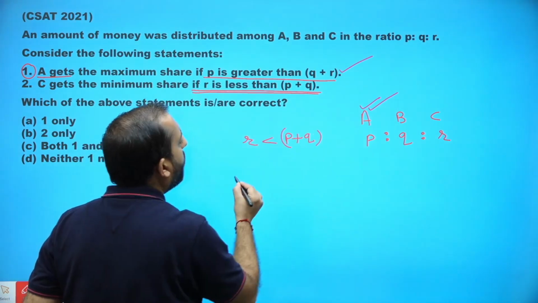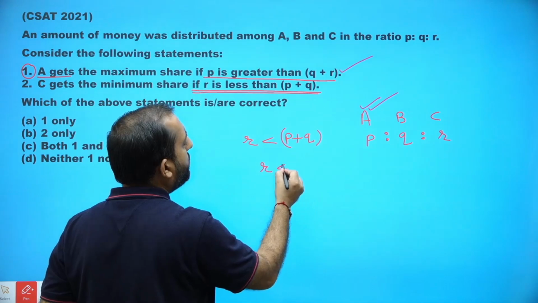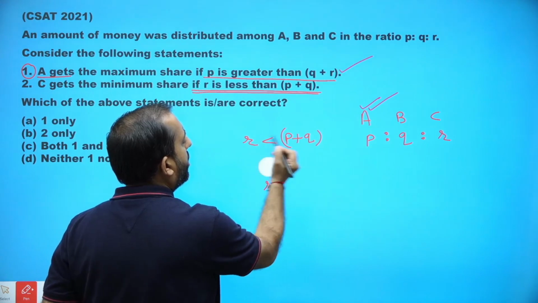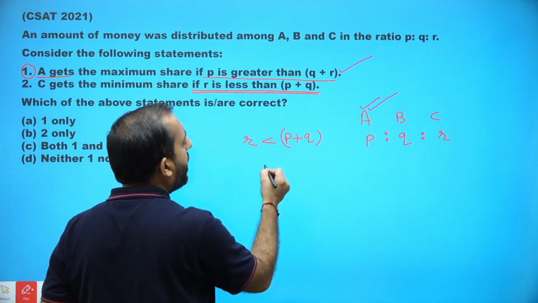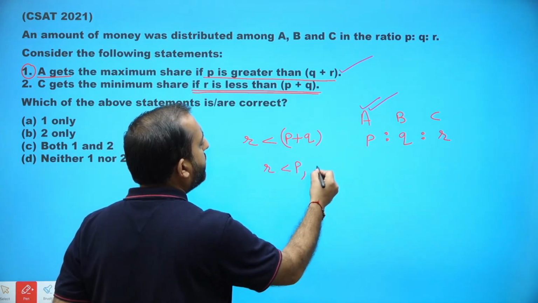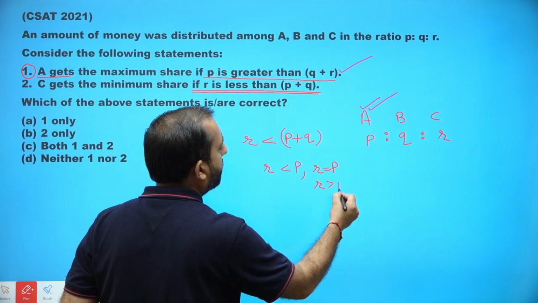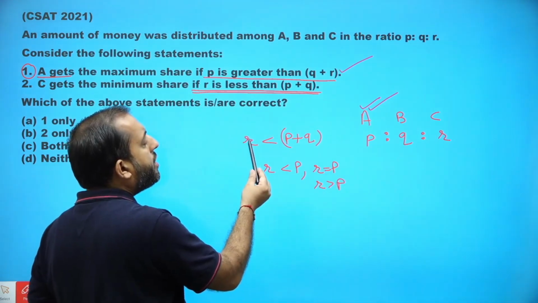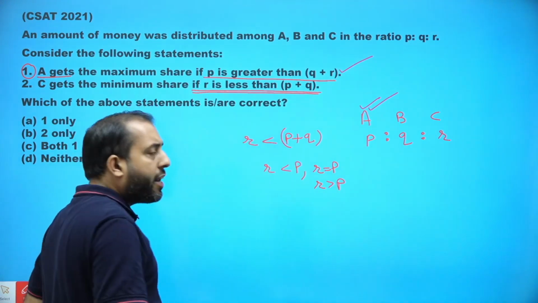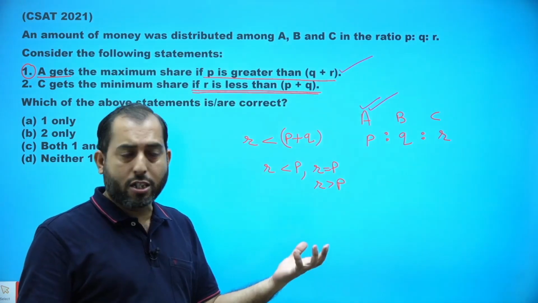Now over here we are not sure whether R will be less than P, or R will be equal to P, or R will be greater than P. Until I can compare R with P as well as with Q, how can I tell whether R is the smallest value here or the largest value here?